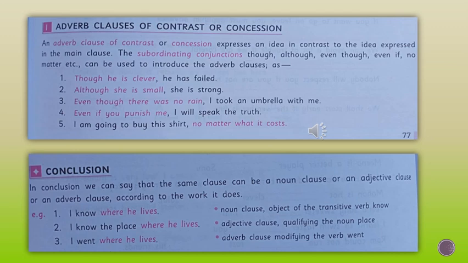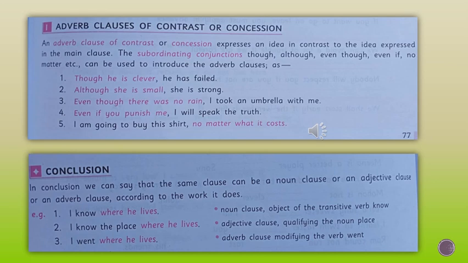Okay, now we can move to the conclusion. In conclusion, we can say that the same clause can be a noun clause or an adjective clause or an adverb clause according to the work it does, meaning how the clause is functioning in the sentence. Depending upon that, we can say that particular clause is either an adverb clause, adjective clause, or noun clause.